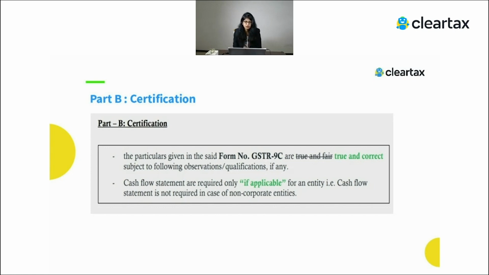And also the cash flow statement is required only if applicable for an entity. So if it's applicable, you can do it. Along with that, there's another important point.